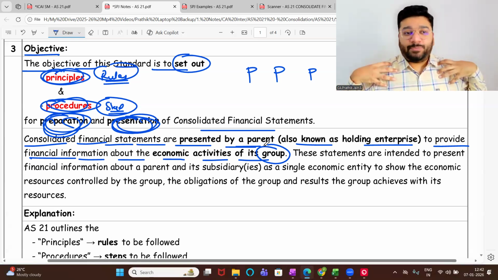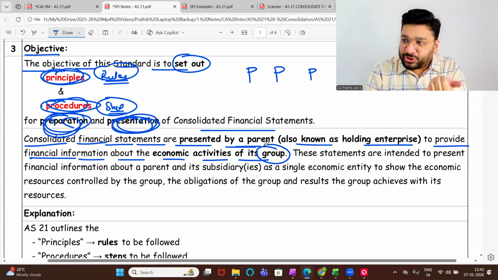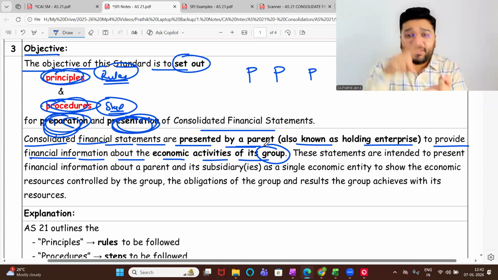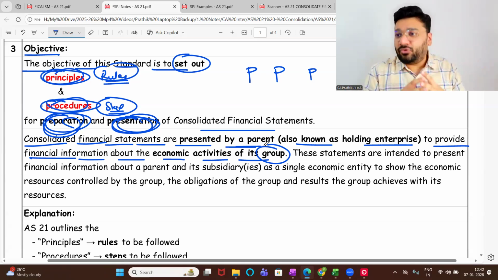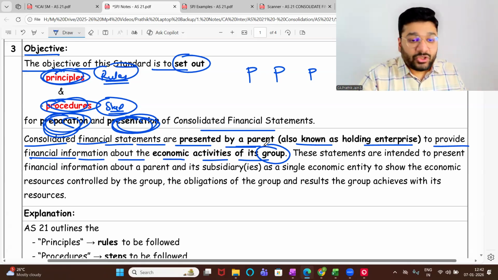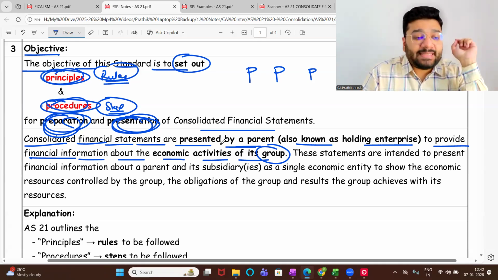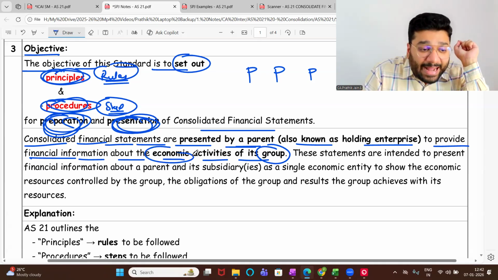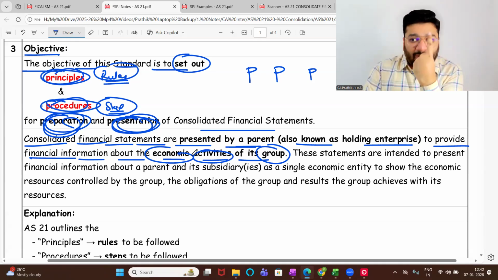So SPJ is a group. In that I have Kalpavich. In that I have FFLA. In that I have SPJ Academy. So all under one roof. So SPJ is what? A group. So here, why are we preparing CFS? We want the economic activity of the entire group to be shown in one place.